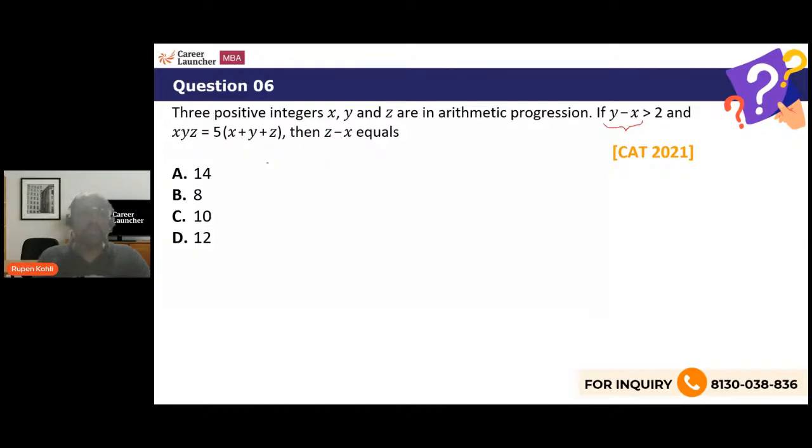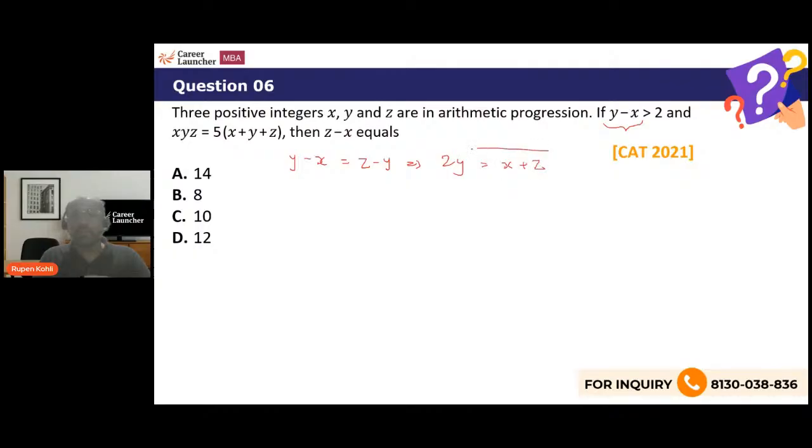Now, if x, y, z are in AP, it simply means that the difference of consecutive terms is the same. That is the idea of AP, right? So y minus x, the difference of the first two terms, is the same as z minus y, the difference of the next two terms, or y plus y, 2y, is x plus z.